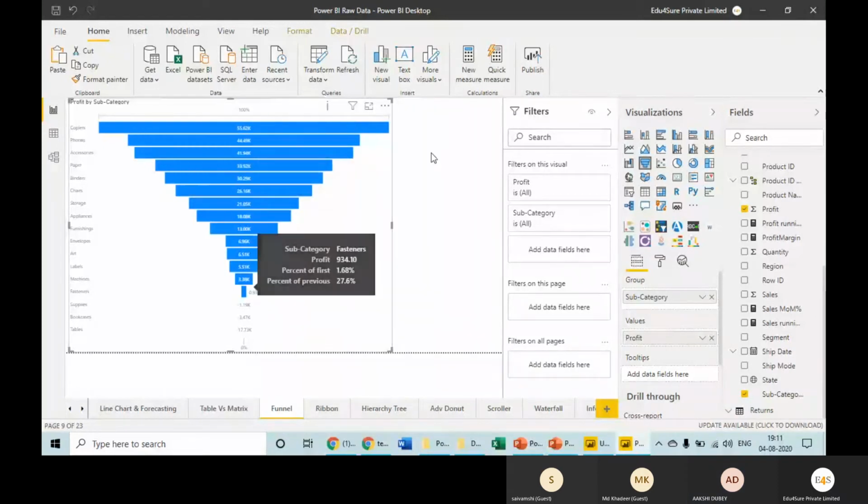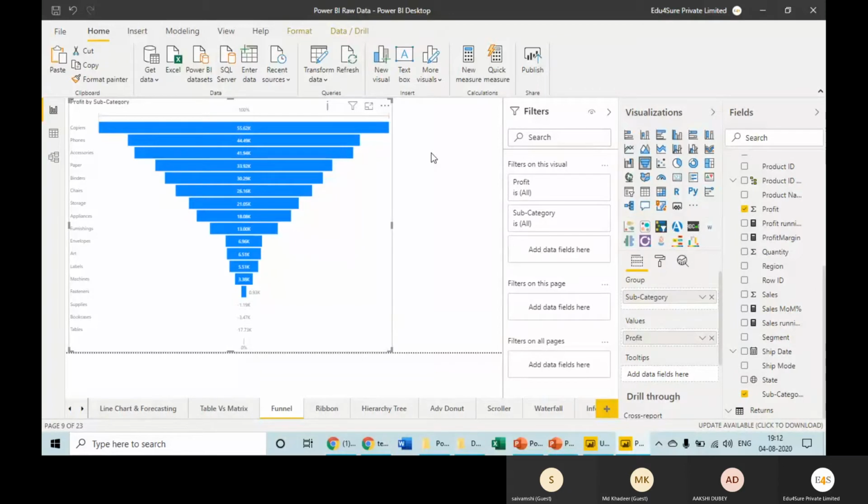So basically, it is making a funnel, right? So you do not need to compare one category with another category manually, like we do in pivot table. It is done automatically using this particular visual. So basically, you just need to understand that why funnel chart is used, and then whenever there would be a need to do this sort of analysis, this can be used. So in case you are not aware there is any such visual, you will lose it.